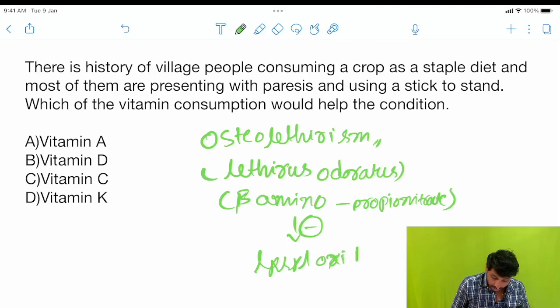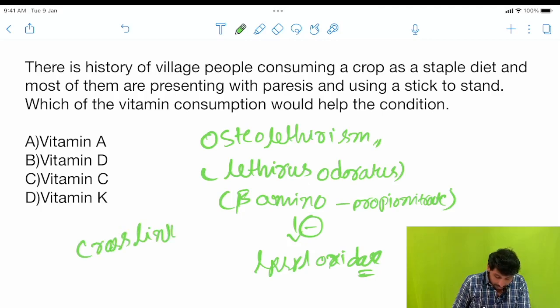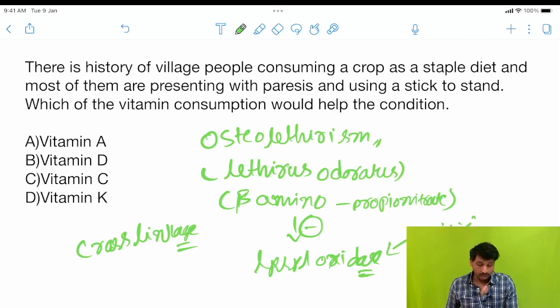We are already aware that maturation of collagen, which is nothing but cross linkage of collagen, requires the enzyme lysyl oxidase, and this lysyl oxidase is supported by vitamin C. As beta amino propionate inhibits lysyl oxidase, a vitamin C dependent enzyme, this enzyme will not work.